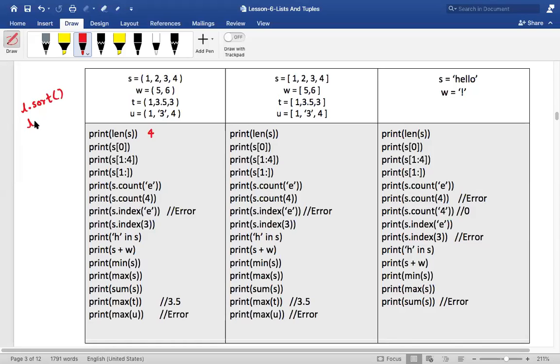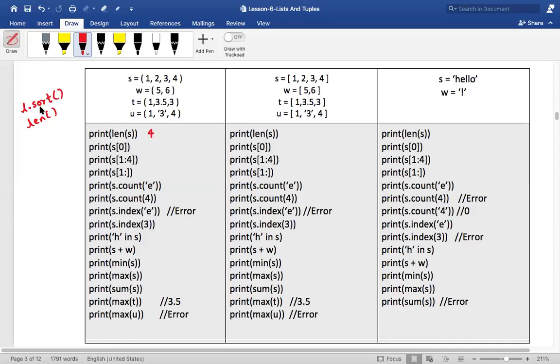Sometimes you'll only have len like this. Did you see that? Is this len attached to any kind of object? It is not attached to any object, isn't it? In that case, this is called a function. It is not associated with any object. Sort is also a function, but it is associated with an object. When a function is associated with an object, it is called a method. Is that clear? When a function gets associated with an object, it becomes a method.